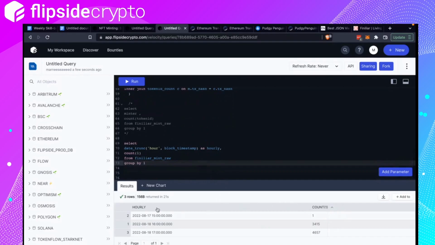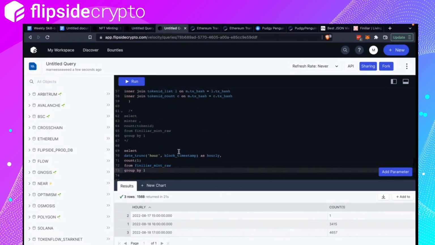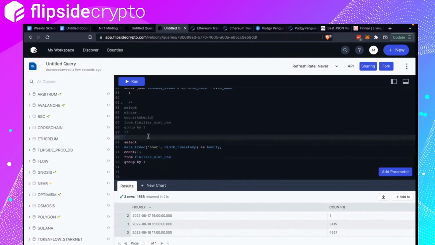All right, so it looks like, oh, sorry. It looks like it went live. Maybe this is a test. There's only one mint, which doesn't seem likely. So it seems like it publicly launched on 18 August, 4 p.m. UTC. And in the first hour, there were 3,415 NFTs minted already. And then it completely minted out in the second hour. So yeah, maybe that's something interesting you could look at.